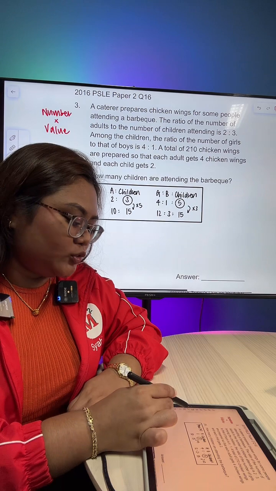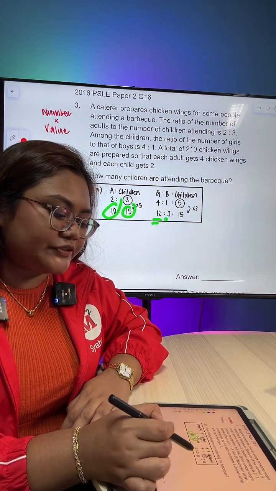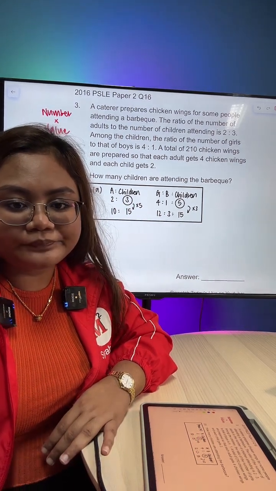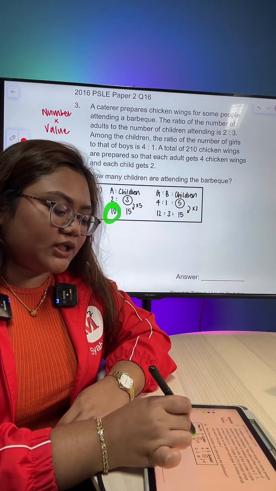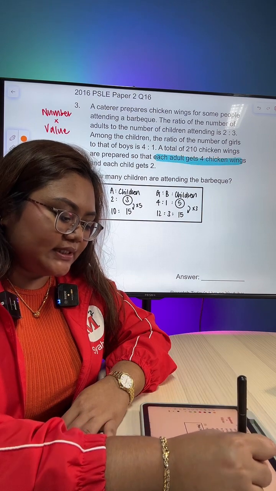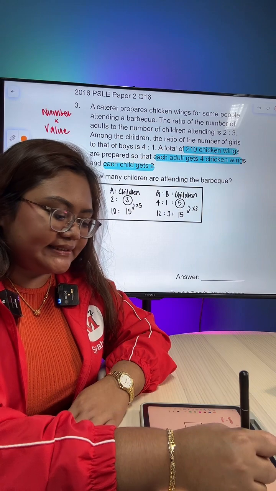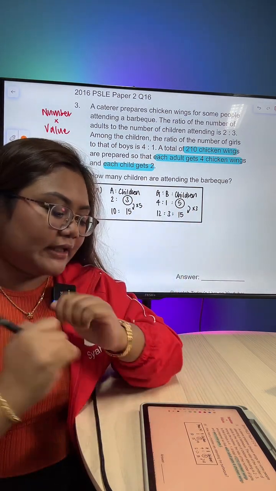We already have children, 15, adults, 10, girls, 12, boys, 3. Okay? And then the question tells you each adult gets 4 chicken wings. Each child gets 2 chicken wings. And then the total chicken wings is 210. Okay? So why is this number times value?